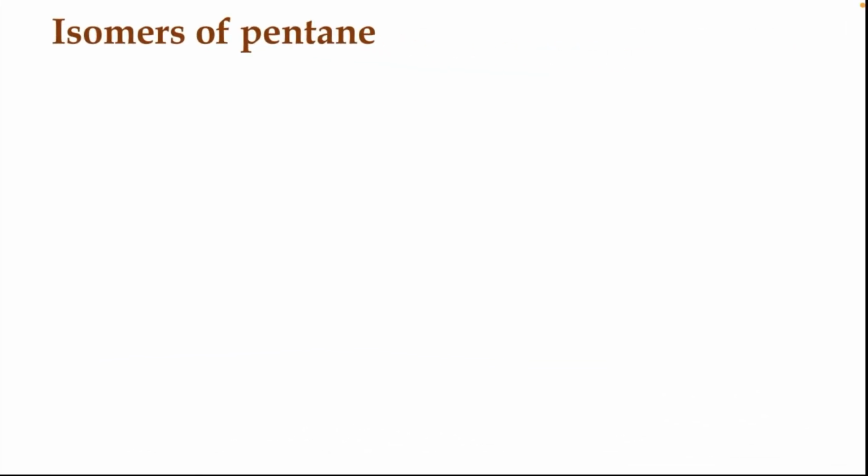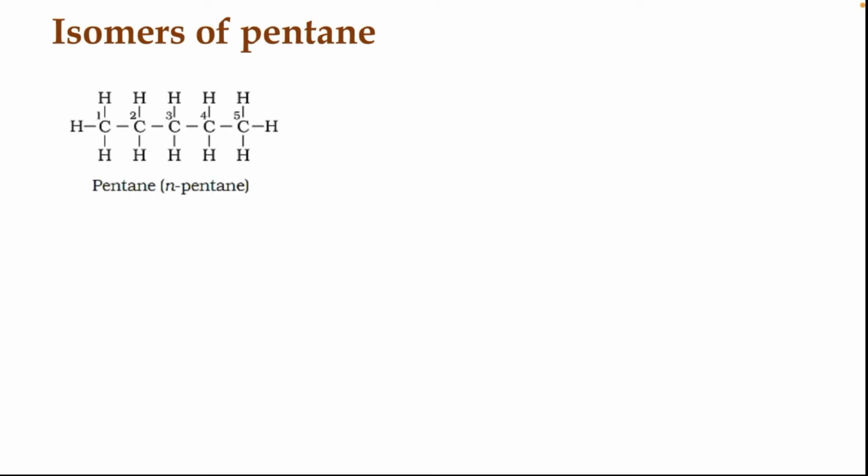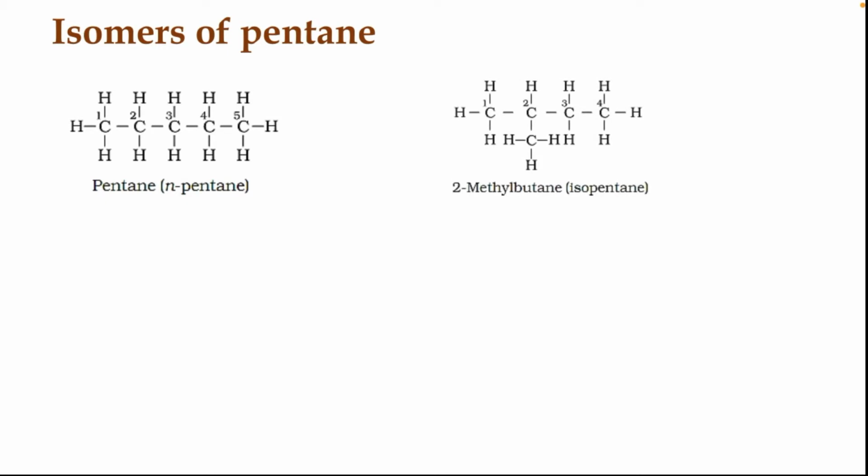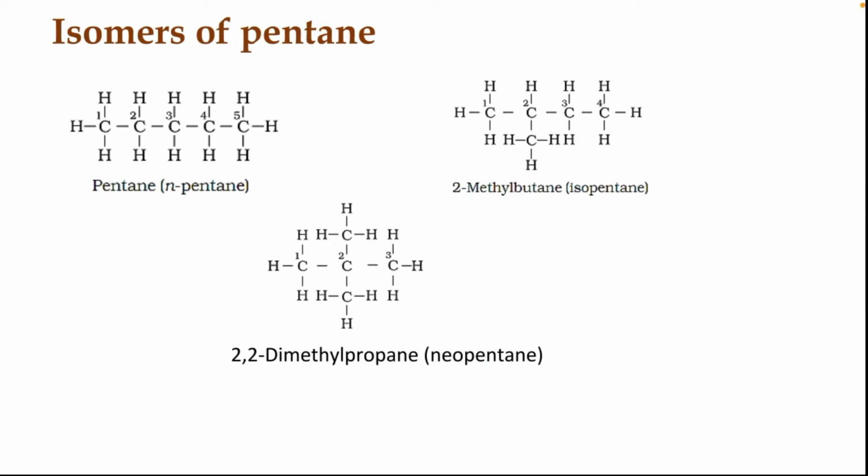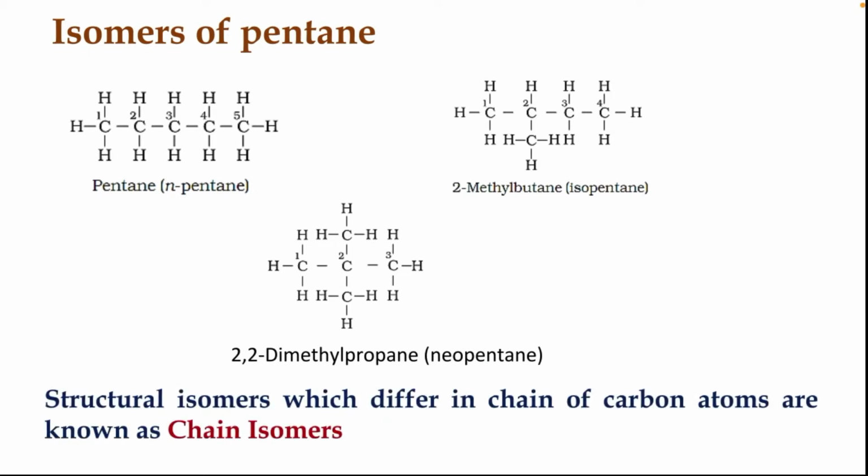Let's see the isomers of pentane. Pentane can be written as n-pentane or normal pentane, as well as 2-methylbutane or isopentane, and 2,2-dimethylpropane. Structural isomers which differ in the chain of carbon atoms are known as chain isomers. This we have already learned in the 12th chapter.